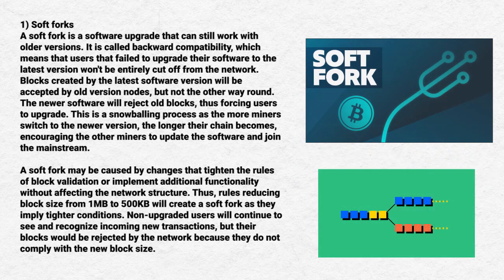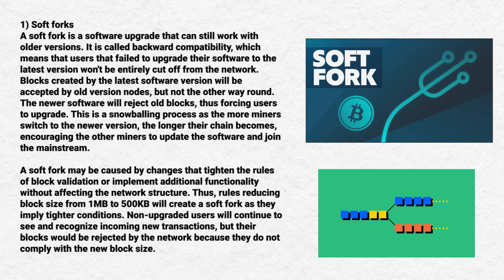1. Soft fork. A soft fork is a software upgrade that can still work with the older version. It's called backward compatibility, which means that users that fail to upgrade their software to the latest version won't be entirely cut off from the network. Blocks created by the latest software version will be accepted by old version nodes, but not the other way around. The newer software will reject old blocks, thus forcing users to upgrade.